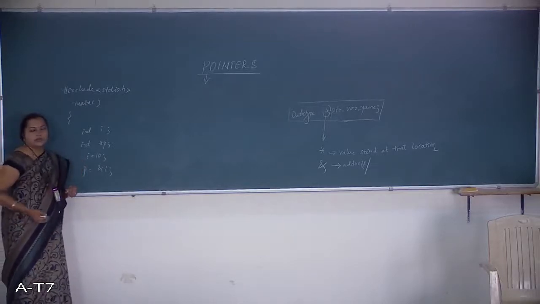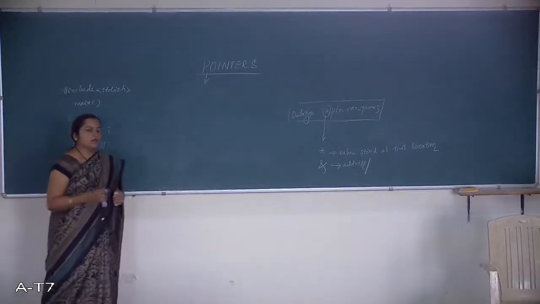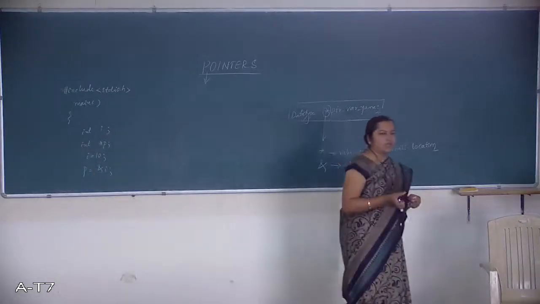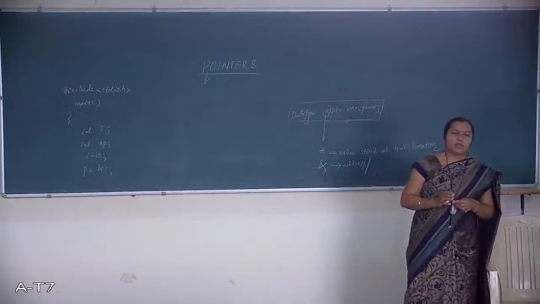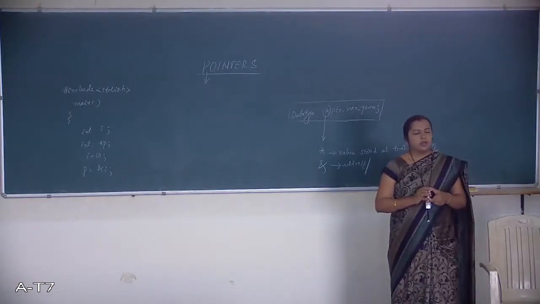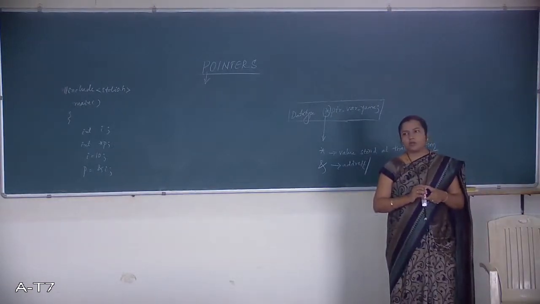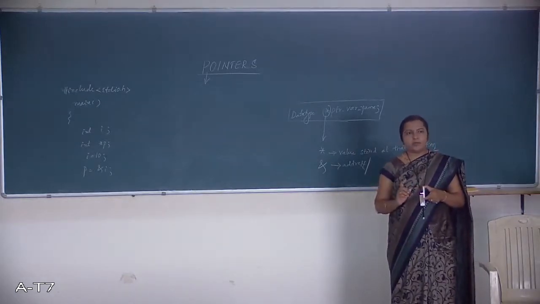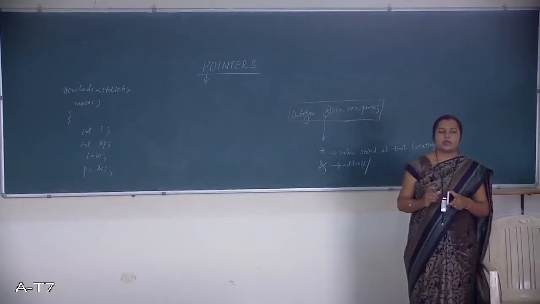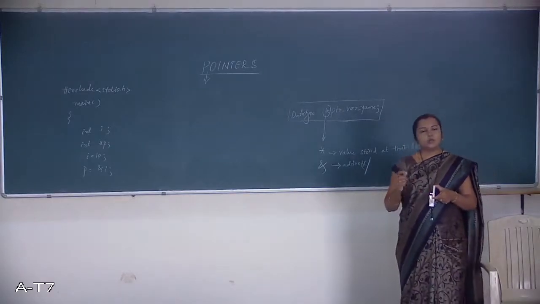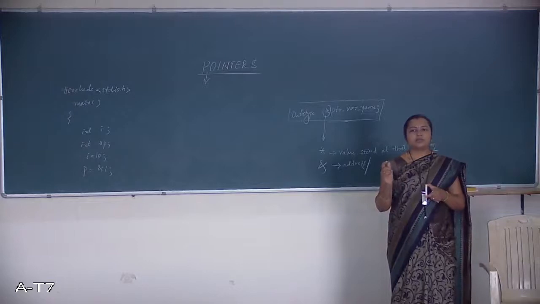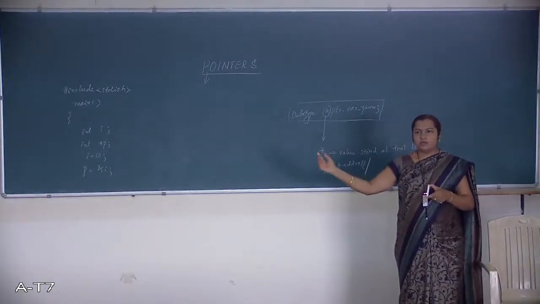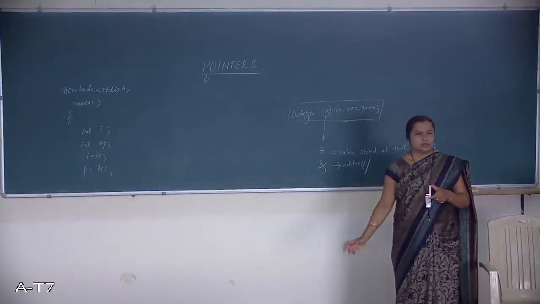Typed pointer variable means an integer pointer variable is specific enough: it holds the address of an integer variable. A floating point pointer holds the address of a floating point variable. Suppose you declare a pointer to a structure, what will it hold? It will hold the address of the structure variable, but not a floating point variable, not an integer, not a character, not a string.